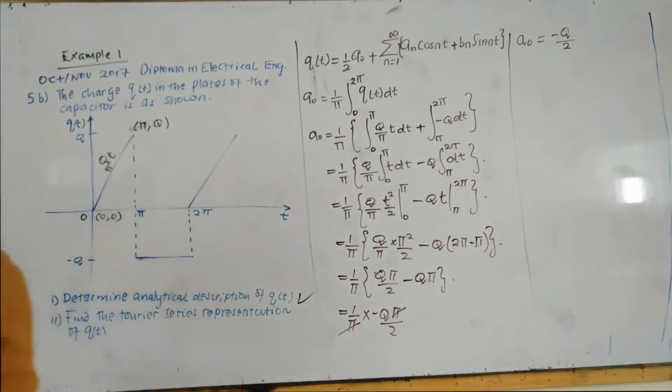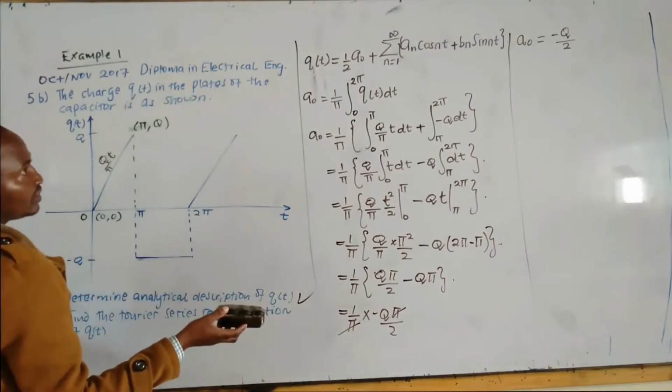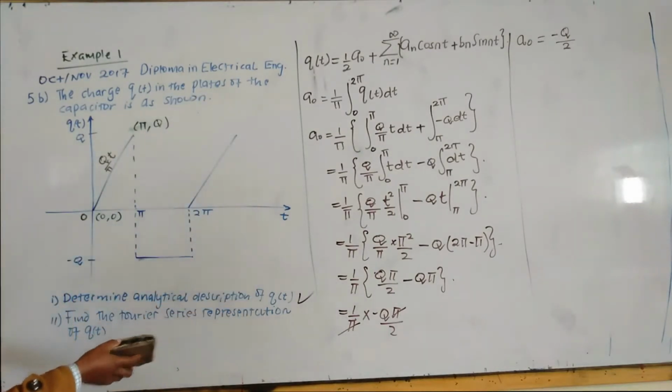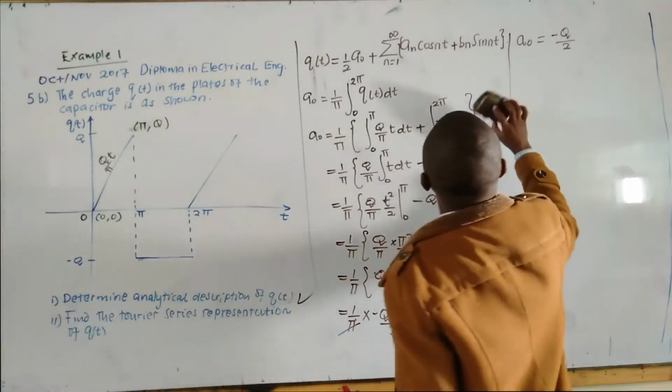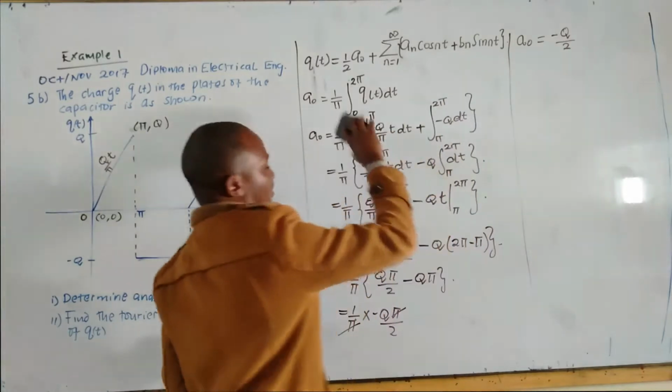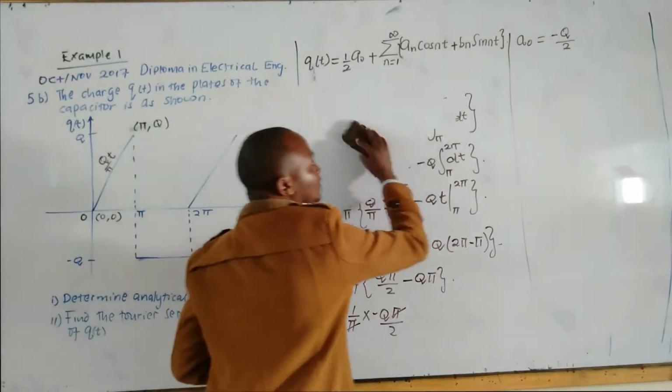Now let us determine the value of an. We can remove this, we no longer need it. We already have the question, we didn't need it. Yeah, might need to refer. Let me just remove this. Don't need this anymore.